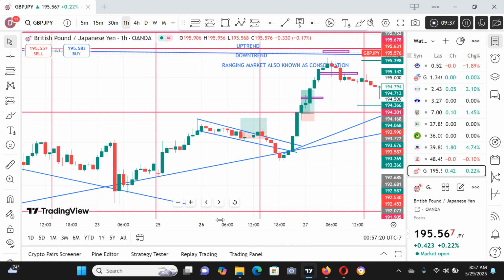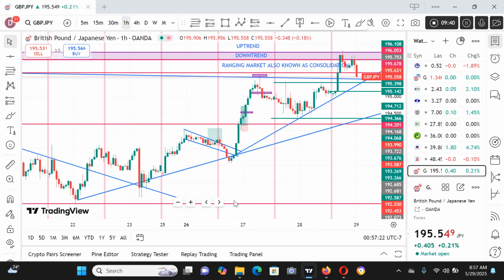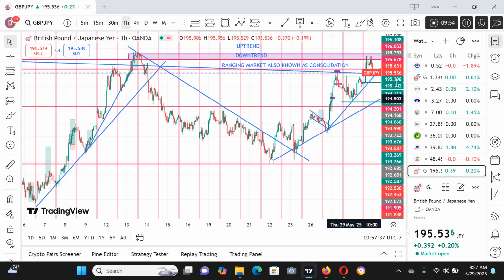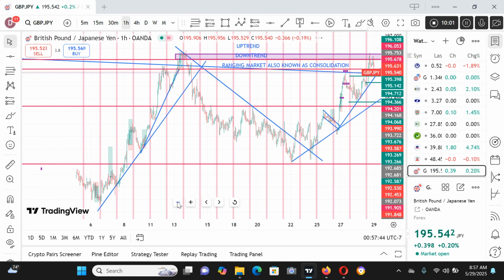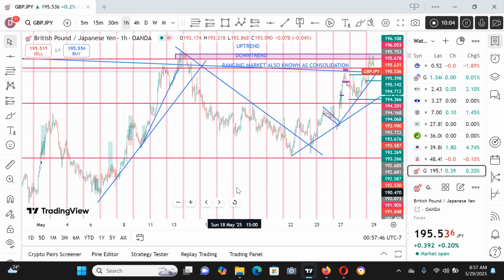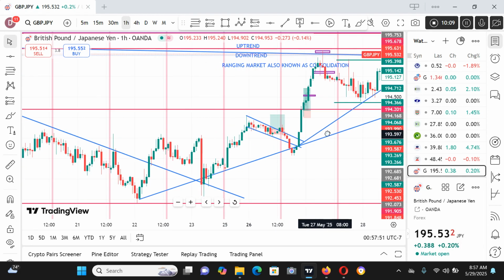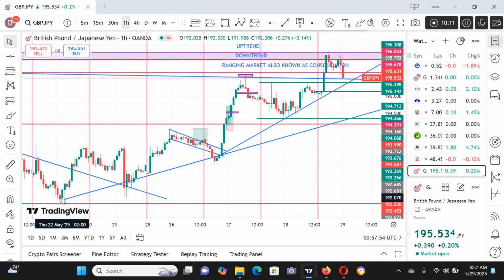Now, if you look at this Great Britain pound versus Japanese yen chart, from here, this is the origin of the trend. You can see that the market is actually on an uptrend. From here to here, the market is in an uptrend. This is a very typical example of an uptrend. If you shift it towards the left, you will see from here to here is an uptrend. So you can see this is the origin of the trend.